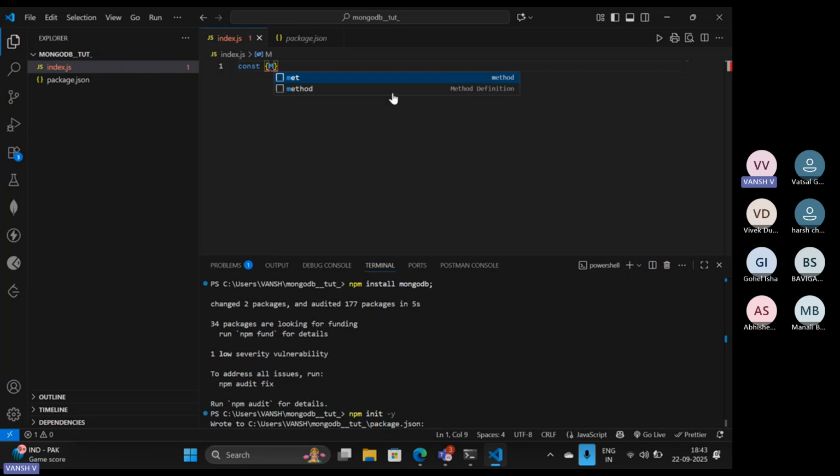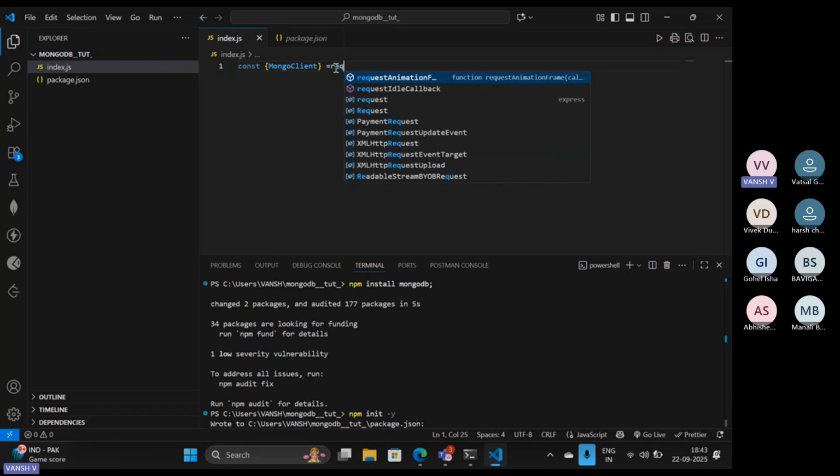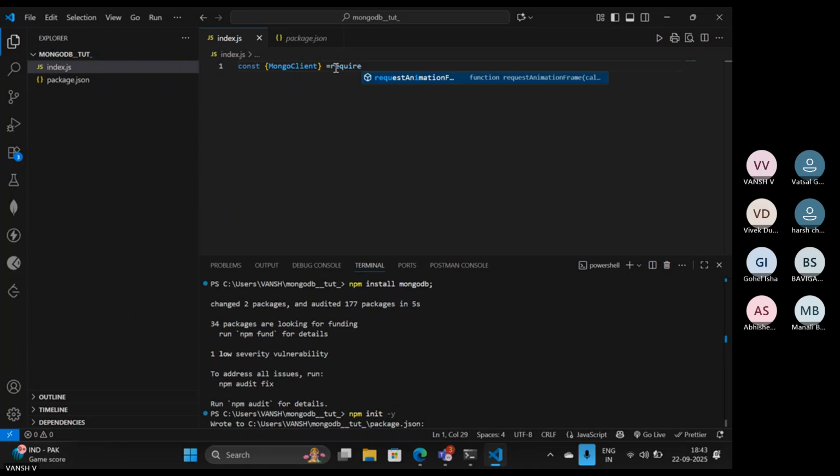So this is MongoClient. Const MongoClient, and you have to use require over here, and we are importing it from the MongoDB library that we have already installed.